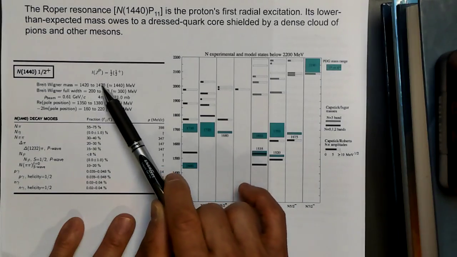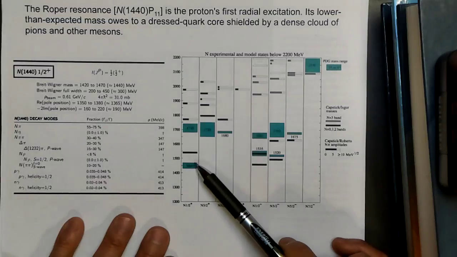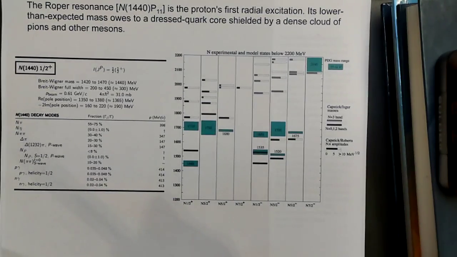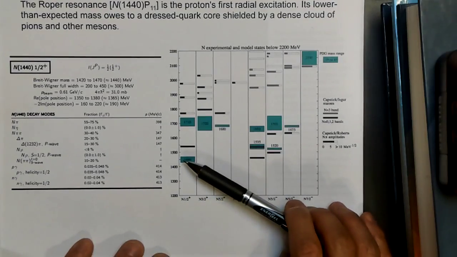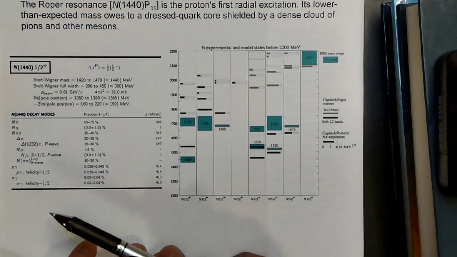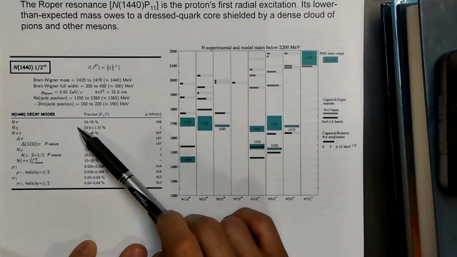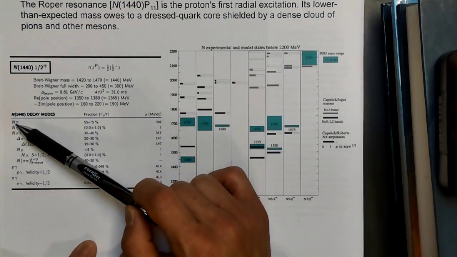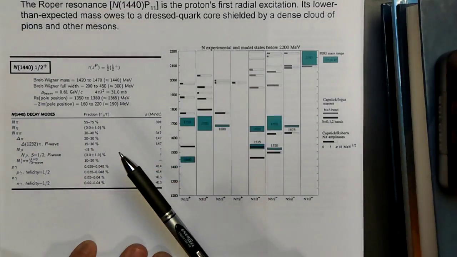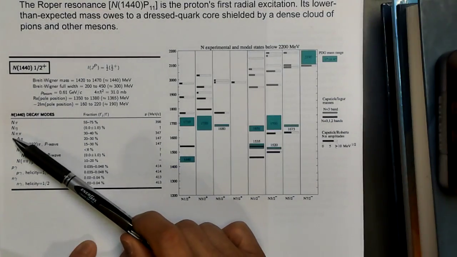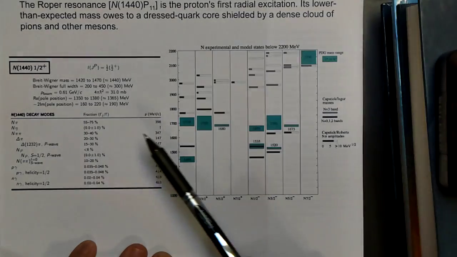1,420 to 1,470 MeV. It has some width to it, so there's some uncertainty. There's an imaginary part to the mass if you want. It's an unstable particle. It's a resonance. The Roper, though, is somewhat puzzling. It can decay into a nucleon, that's what the capital N stands for, plus a pion. That's what it does most of the time. But it also can decay into some other things like a nucleon with 2 pions and so on.